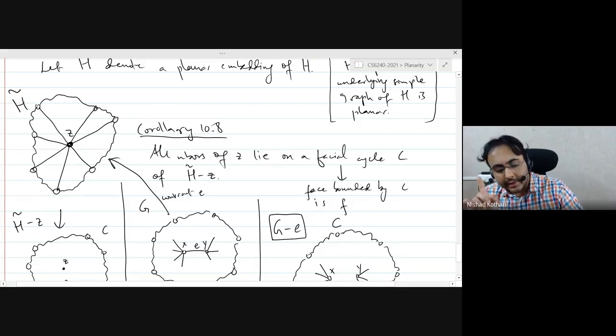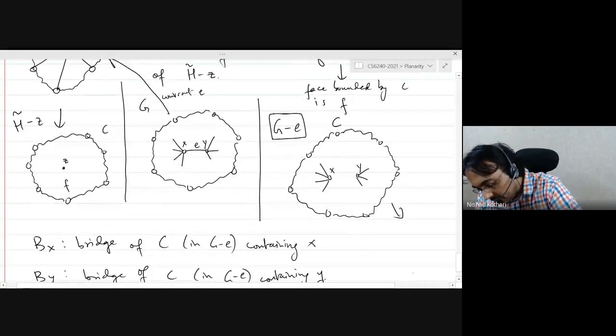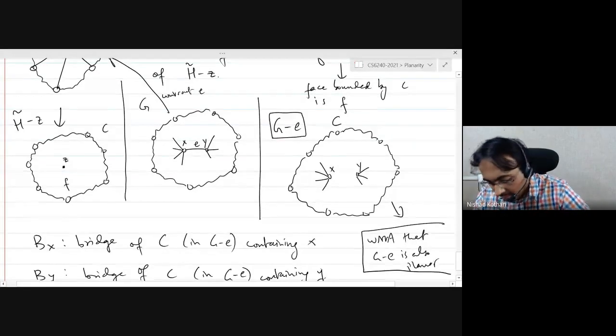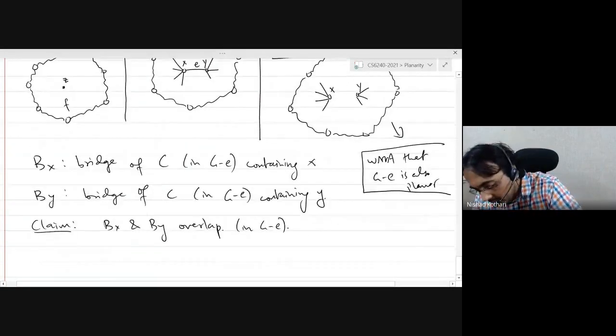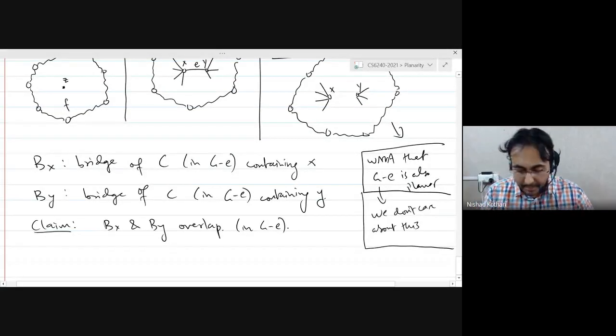You can assume that G minus E is planar because if G minus E were non-planar, then again by induction hypothesis, G minus E would have a K5 or K33 minor, and so G would have a K5 or K33 minor. So just as a note, but we don't care about this fact, we may assume that G minus E is also planar. But as I said, we won't be using this in the proof. Okay? Does that make sense? Yes, sir. Okay.